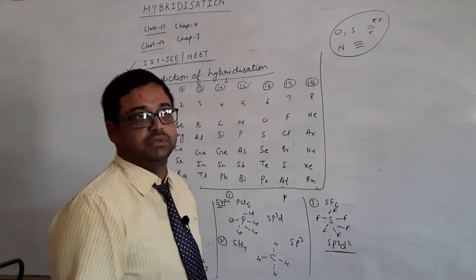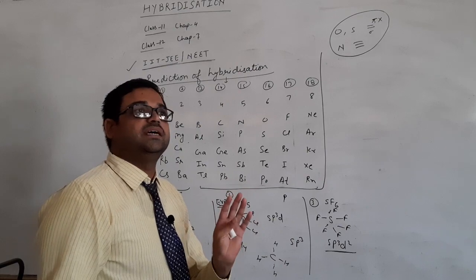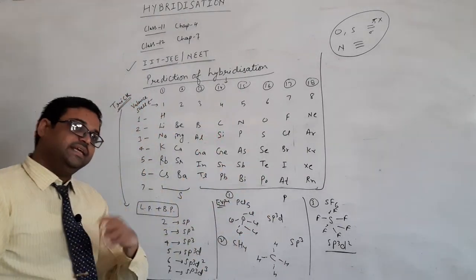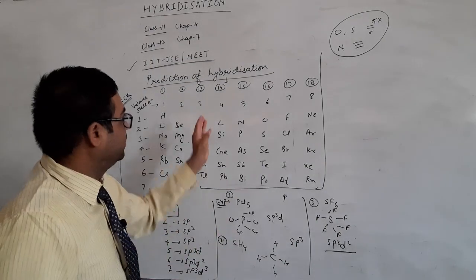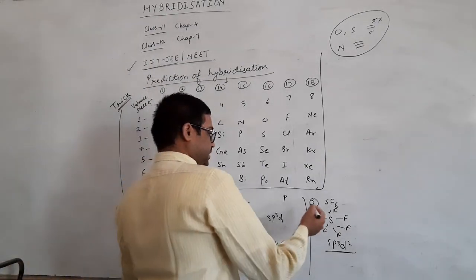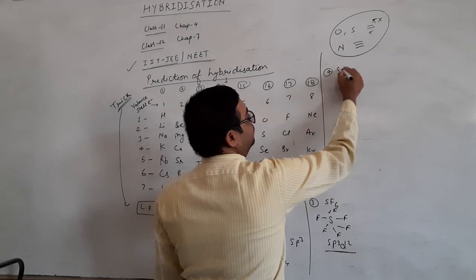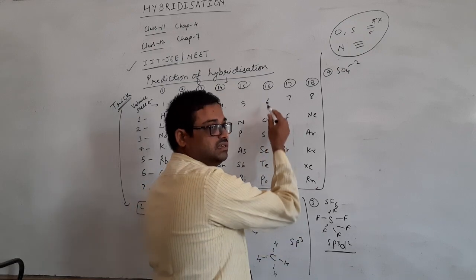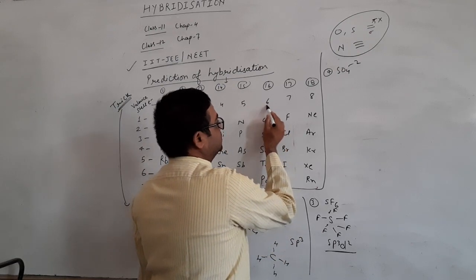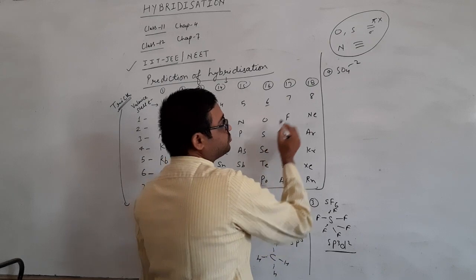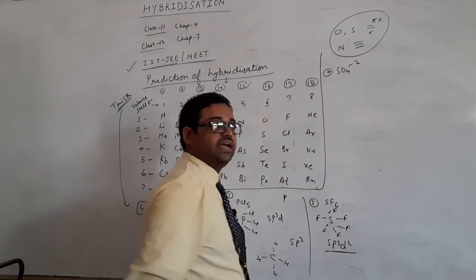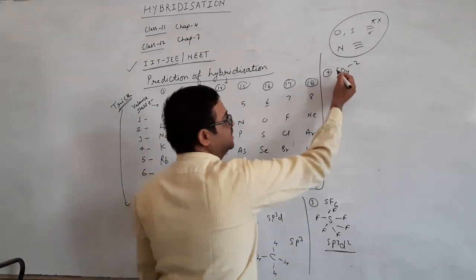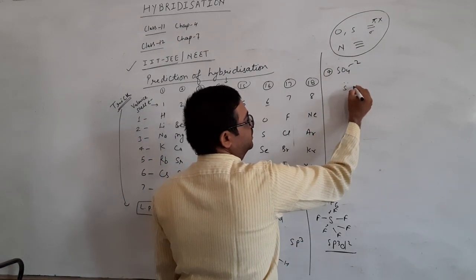Now I will take an example. If a cation is there, then you have to reduce the number of the charge from the valence shell. If an anion is there, then you have to add the number to the valence shell. So I will take one more example, that is SO4 2-. Sulfur has 6 valence shell electrons, but as you can see it is an anion, so these two electrons will be added to sulfur. So 6 plus 2 is 8, so I will draw 8 electrons.